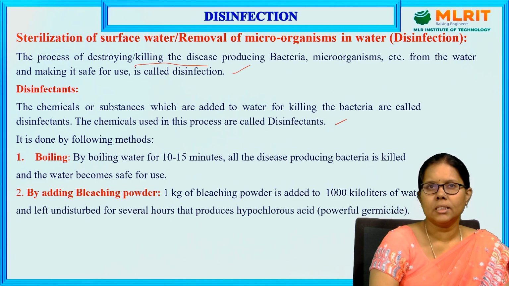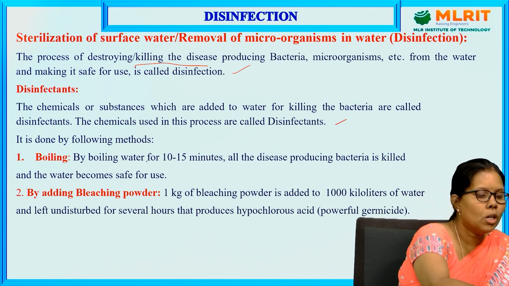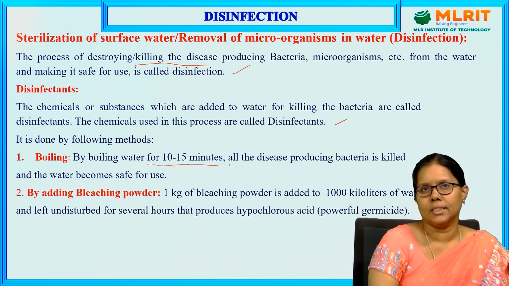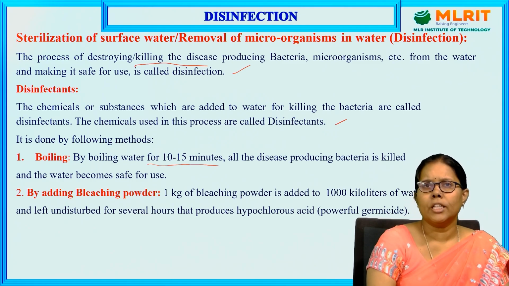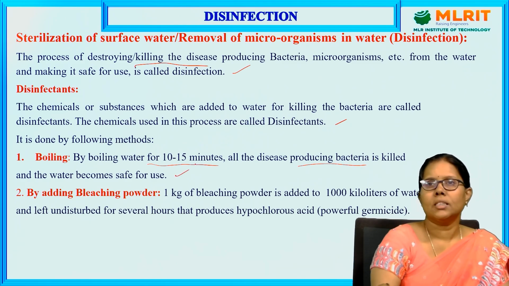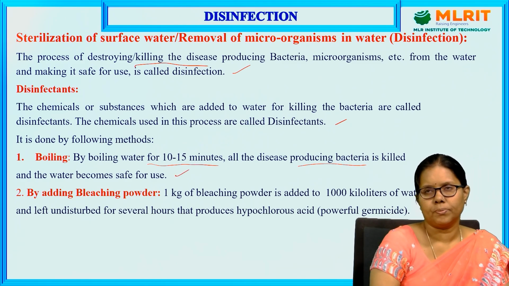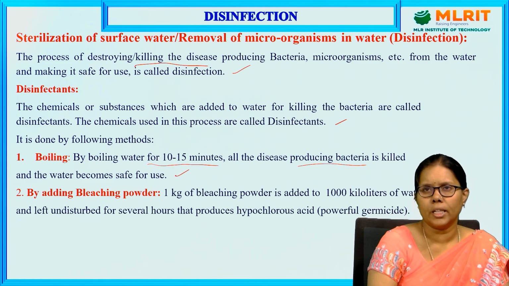The first method, in day-to-day life at home itself, the simplest method, is boiling. We boil water for 10 to 15 minutes. Boiling for 10 to 15 minutes, not just heating for 10 to 15 minutes, boiling the water. All the disease-producing bacteria are killed and the water is safe to use. After 3-4 days, the bacteria will regrow, so the water is safe to use for 2 to 3 days. Again, after 3 days, we have to boil it again.